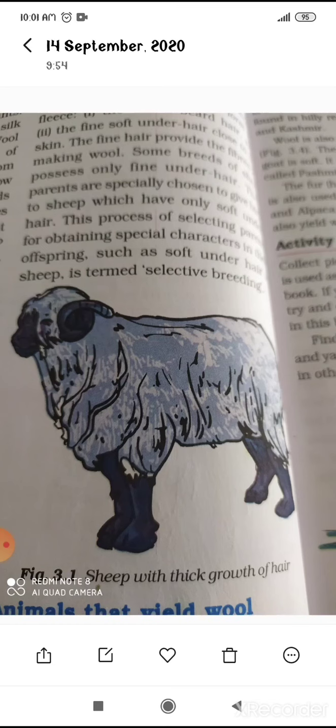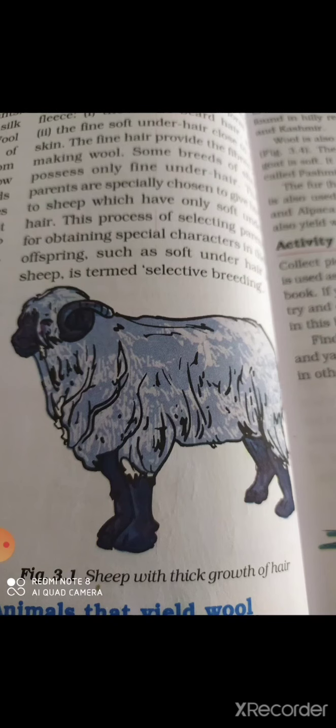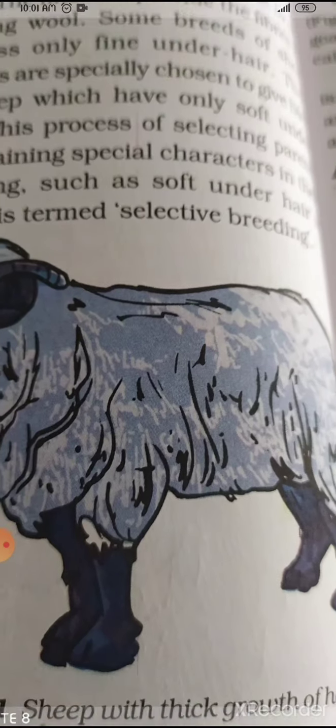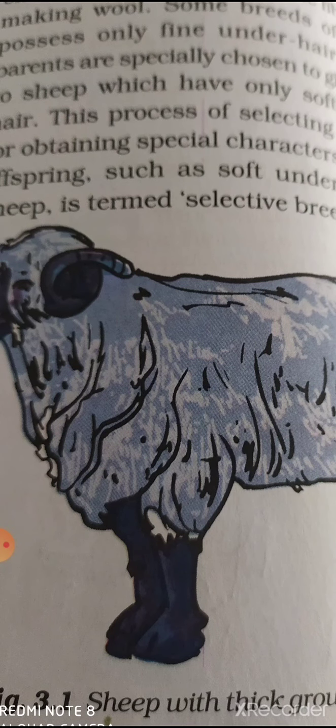So we are reading about wool, and we get wool mainly from sheep. So the question comes, how do we get wool from sheep? There is the topic of rearing of sheep. What is the meaning of rearing? Rearing of sheep means to look after the sheep by providing them food, shelter and health care. In India, sheep are mainly reared in the hilly regions of Jammu and Kashmir, Himachal Pradesh,